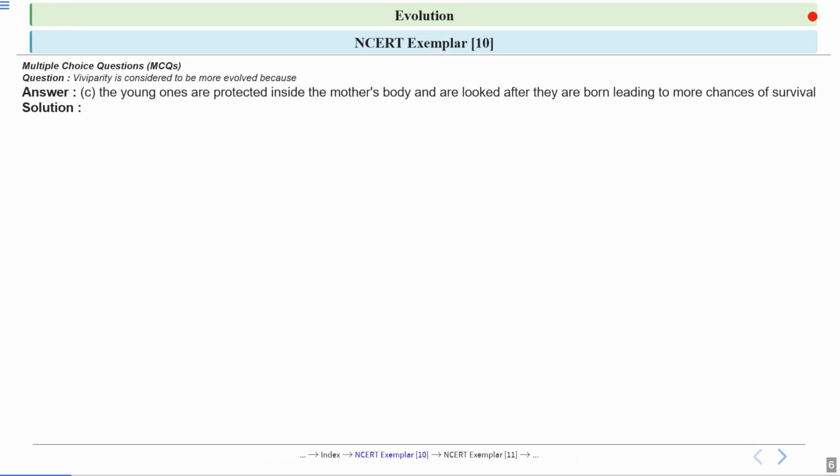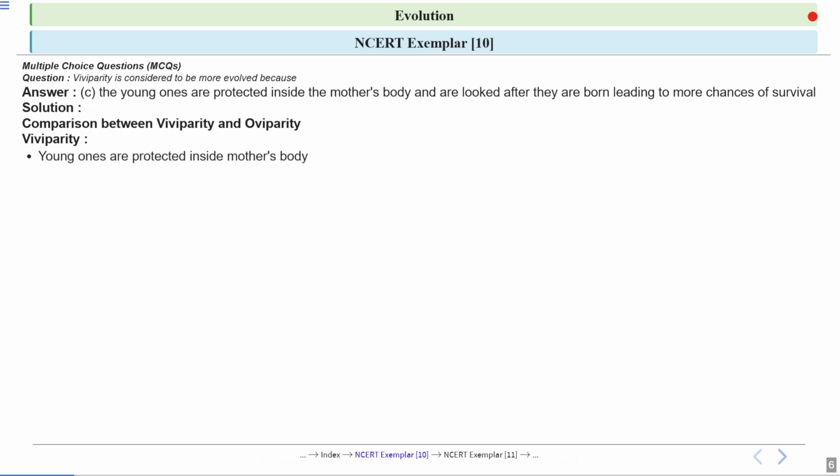Let's have a look at the answer. See, option C is the correct answer here. Let's have a look at the explanation. So let's understand what is viviparity and oviparity. Basically, what is viviparity?